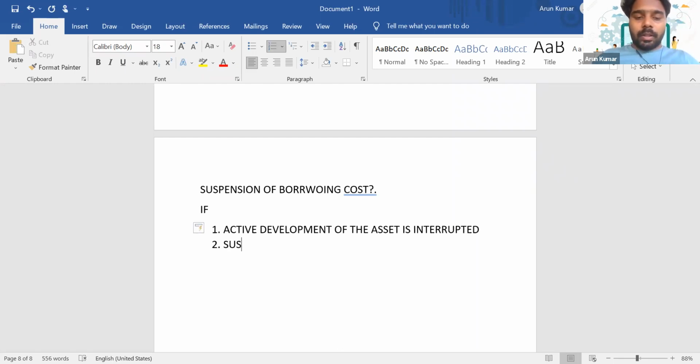Then at the same time, make sure that the suspension is not necessary if it is temporary, if the interruption is for temporary days, or when, just 1 minute.